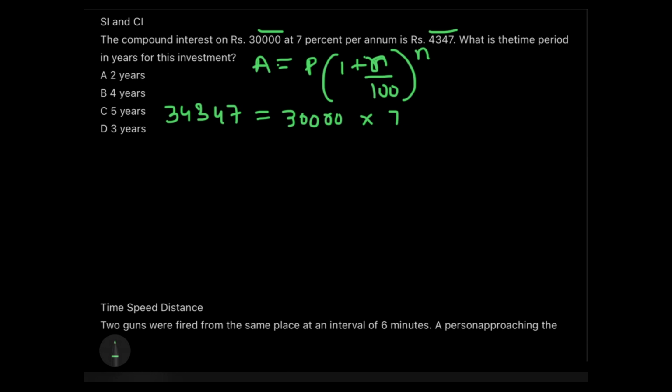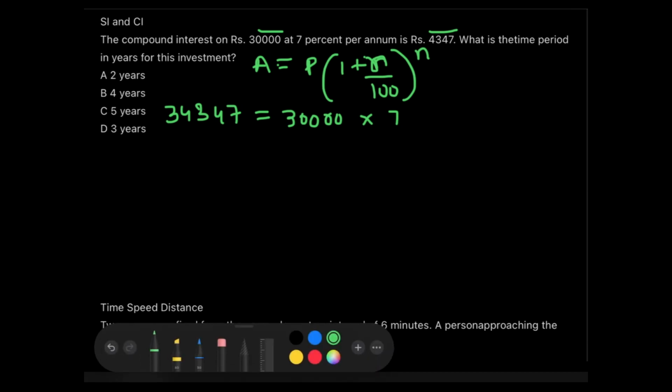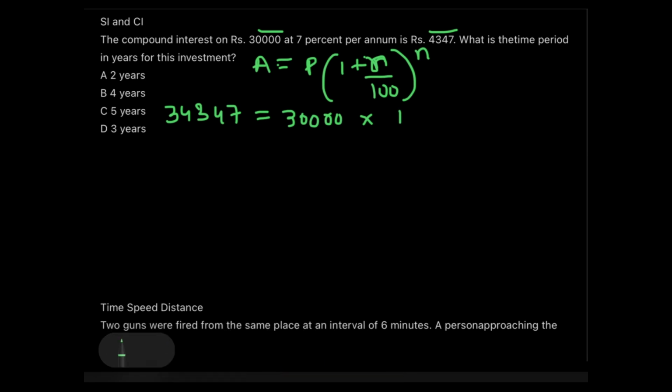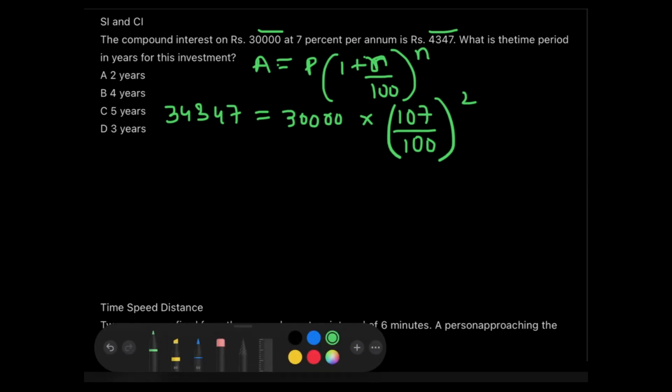7 by 100 plus 1 is 107, guys. So that means I will be keeping it 107 by 100 to the power n. Now let's start applying the brain which God has gifted us with. Okay, so how will we apply the brain? Try to understand this. This is really interesting, guys.